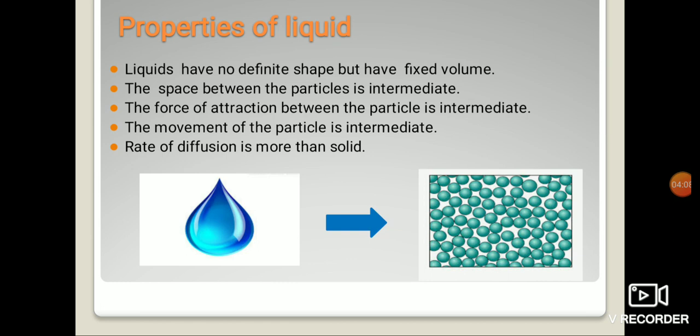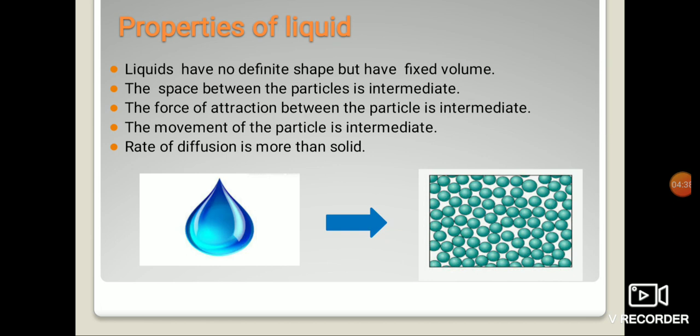But in liquids, the molecules are not as tightly packed as in solids. They have a little bit of space, and that is why the intermolecular forces of attraction are lesser than in solids, but more than in gases. So the force of attraction between the particles is intermediate.